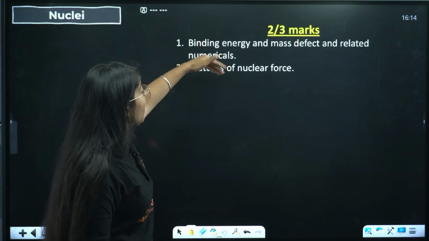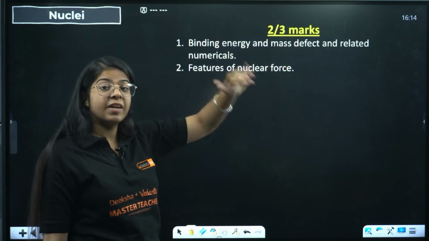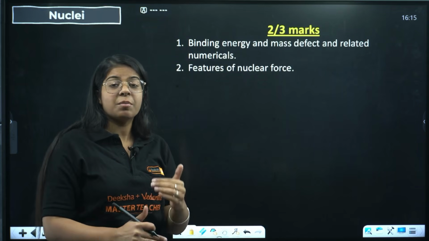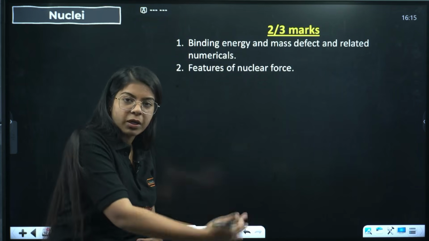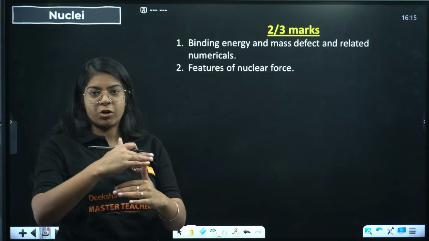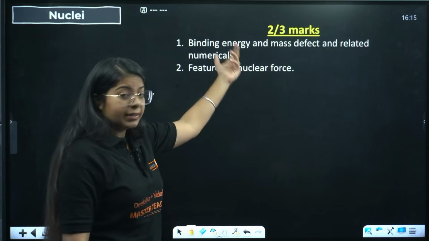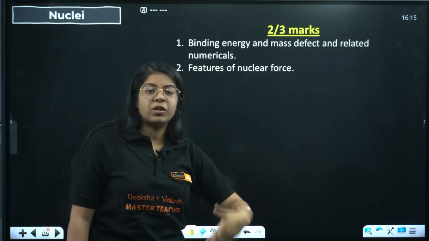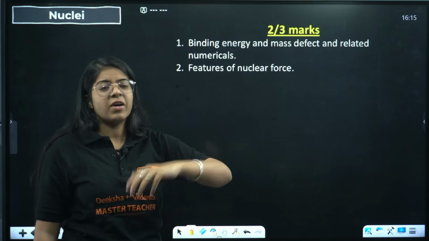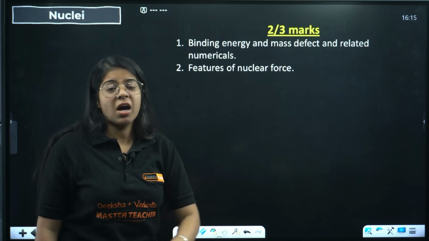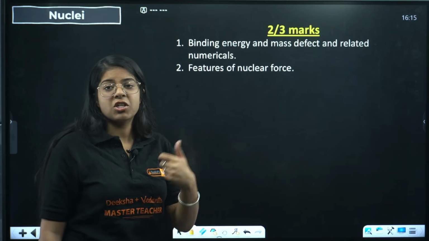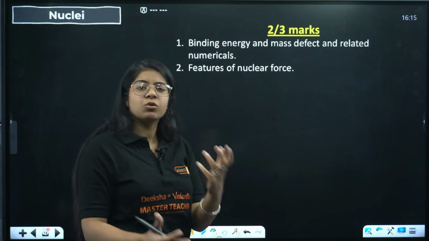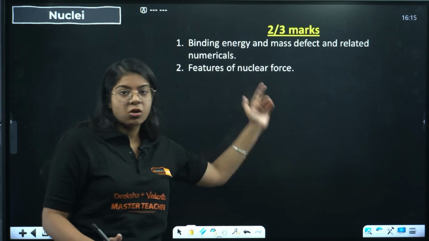Done. Next we have nuclei. In this we have binding energy and mass defect, a very important topic. We have that big formula, so you need to remember how that formula is formed. Okay, from there you can build the question up. Done. And related numericals, again for the formula, and features of nuclear force. We know how important this nuclear force is, where its applications are, nuclear fusion, nuclear fission. You should study that too. If you have time, go through that as well, but focus on these first.